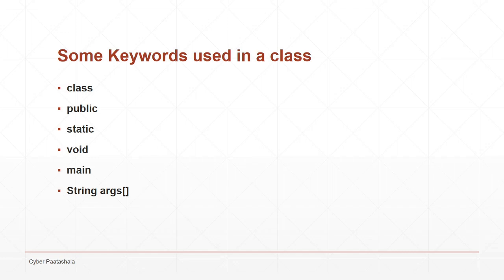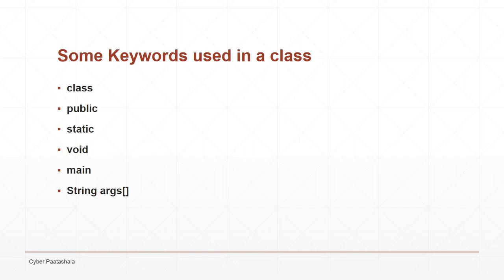And what is public? Public is an access modifier, which will define the scope of your class. Static. Static is a keyword used to declare static variables, static methods, as well as static blocks. Void. Void is a keyword to declare a no return type.